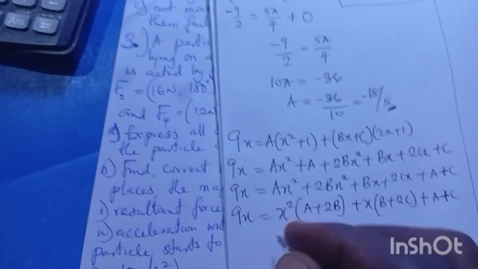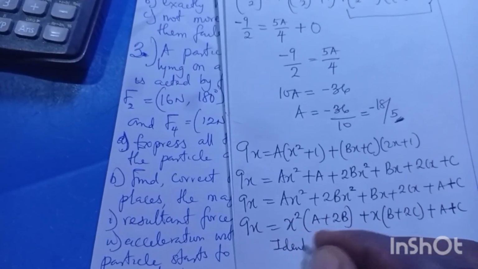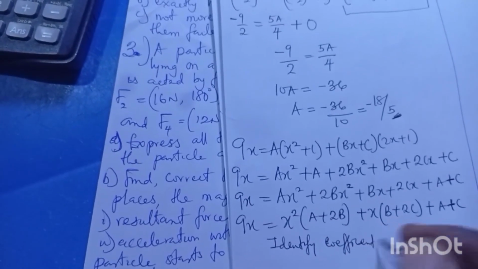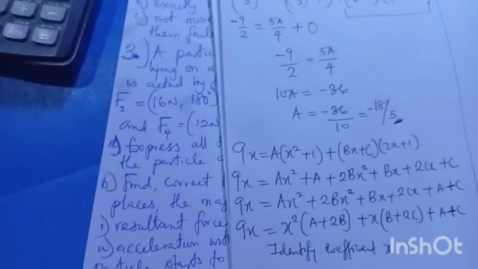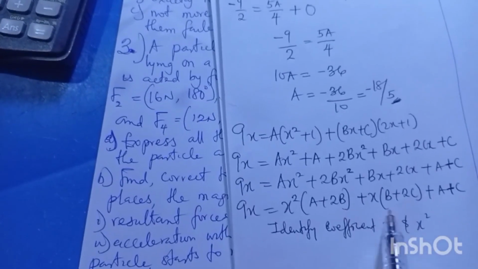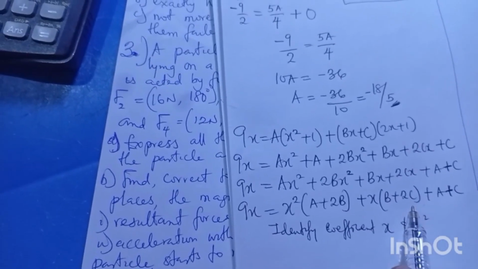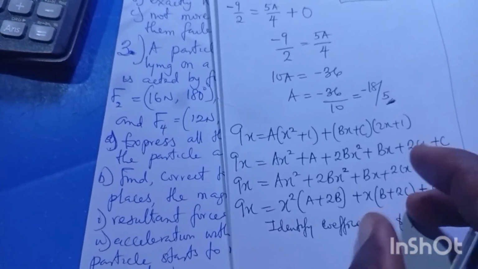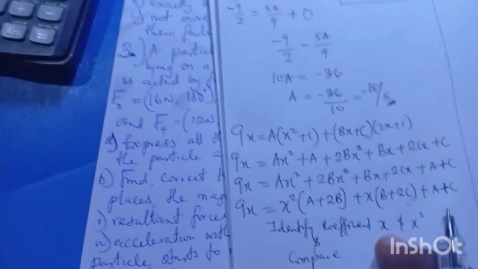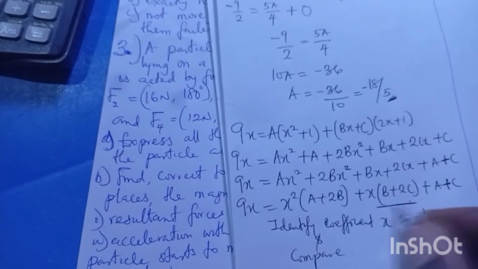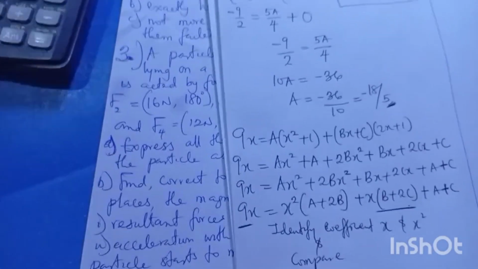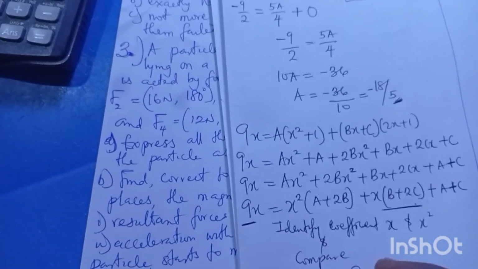Now this time around, identify the coefficients. Identify the coefficient of x and x squared. For the x, the coefficient of x here, we have b plus 2c. That's the coefficient of x. That is, identify and compare. For x now, look at x. This is the coefficient of x, and this is another coefficient of x. So equate it. That is the coefficient of x: we have b plus 2c equals 9.